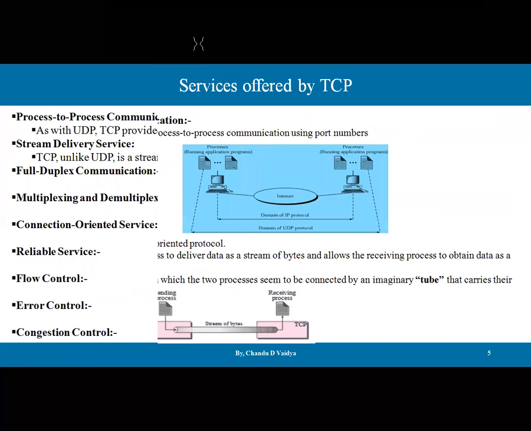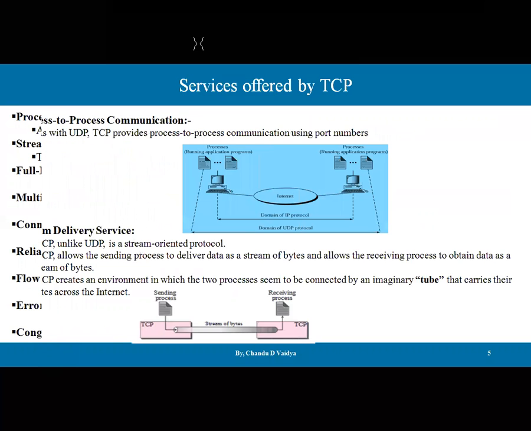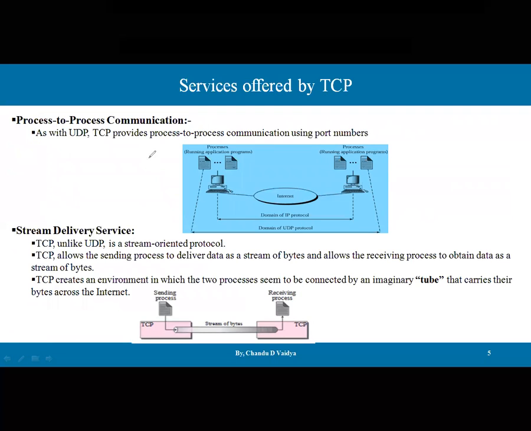The first service is process-to-process communication. Like UDP, TCP provides process-to-process communication using port numbers. We have discussed port numbers and process-to-process communication in the transport layer, but here we'll discuss it quickly.